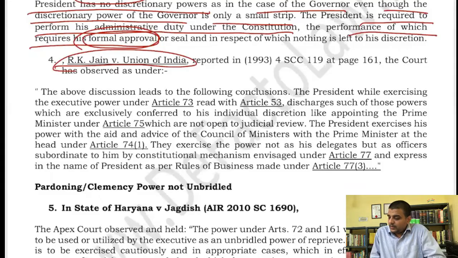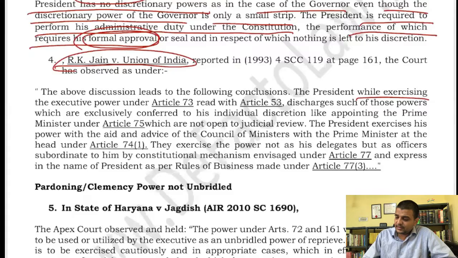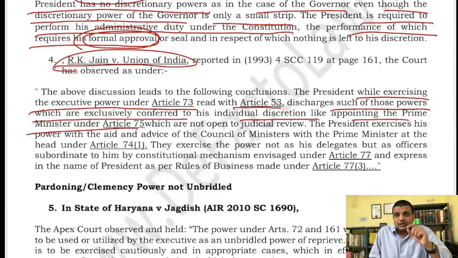Okay. Now, the above discussion leads to the following conclusion. There was a lot of discussion, argument from both sides. The President, while exercising the executive power under Article 73 and Article 53, discharges such powers which are exclusively conferred by his individual discretion, and these are not open for judicial review. Okay, so this is basically the difference I was talking about. The President has been conferred power under Article 53 and Article 73. So what is the difference between the two? Understood? Okay, that is the case law that actually differentiates between those powers.